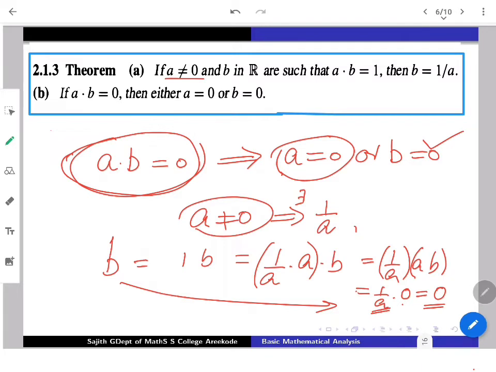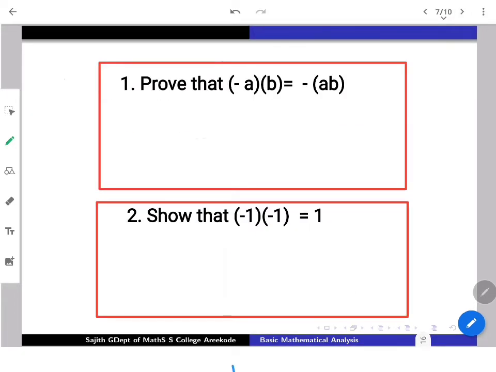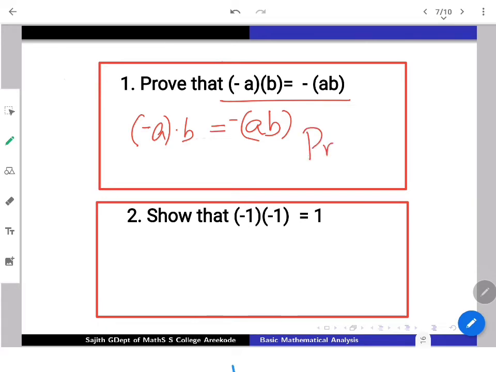It is a nice exercise to try the following. The first one: you take A, a real number. The additive inverse exists; I will call it minus A. Just multiply it with B, and it turns out to be minus of AB. We are in need of a proof.